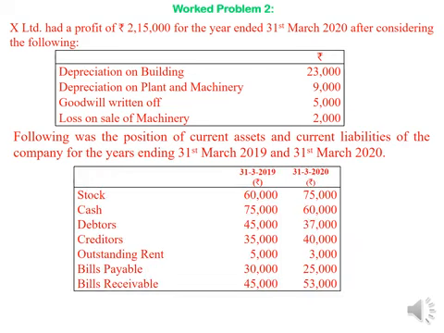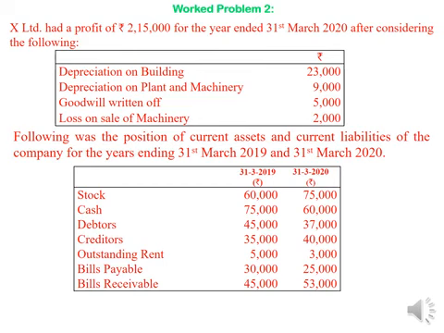Opening balances and closing balances of current assets and current liabilities are given. Stock rupees 60,000 and rupees 75,000 respectively. Cash rupees 75,000 and rupees 60,000 respectively. Debtors rupees 45,000 and rupees 37,000 respectively. Creditors rupees 35,000 and rupees 40,000 respectively. Outstanding rent rupees 5,000 and rupees 3,000 respectively. Bills payable rupees 30,000 and rupees 25,000 respectively. Bills receivable rupees 45,000 and rupees 53,000 respectively.